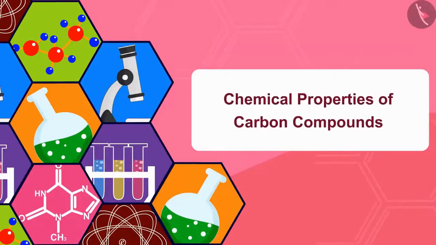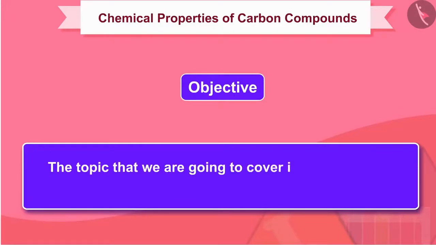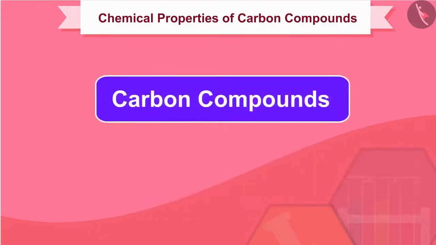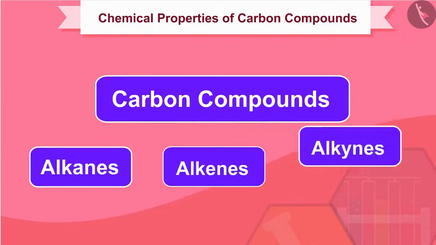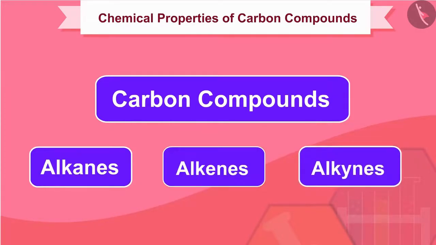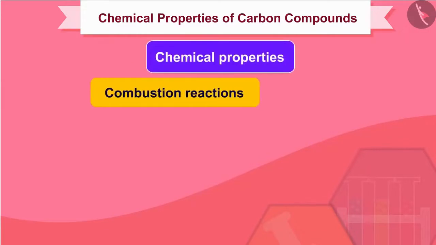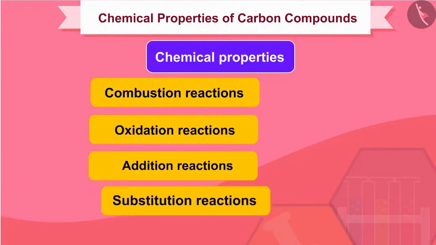Welcome to this video session. The topic that we are going to cover in this session is chemical properties of carbon compounds. Friends, the most common carbon compounds are hydrocarbons, which are alkanes, alkenes, and alkynes. The chemical properties which we are going to study here are combustion reactions, oxidation reactions, addition reactions, and substitution reactions.